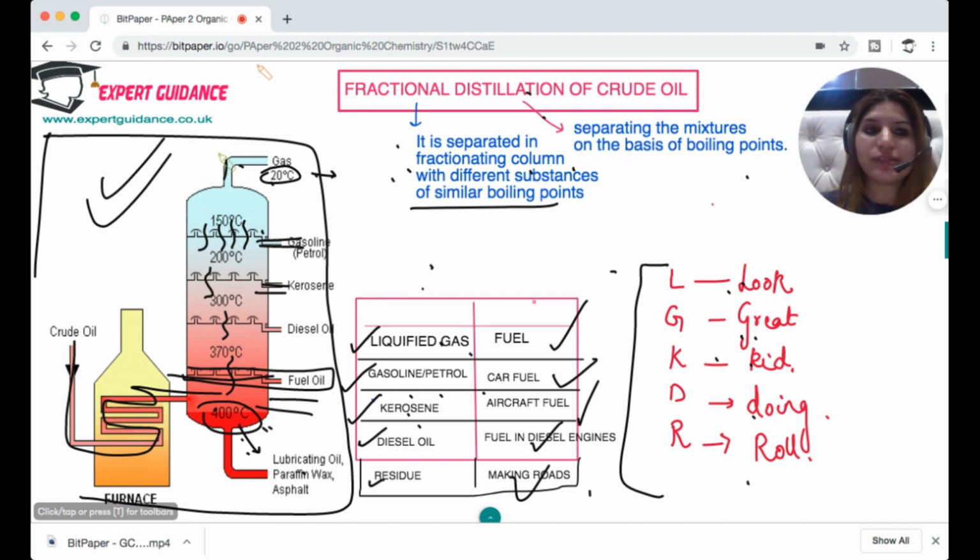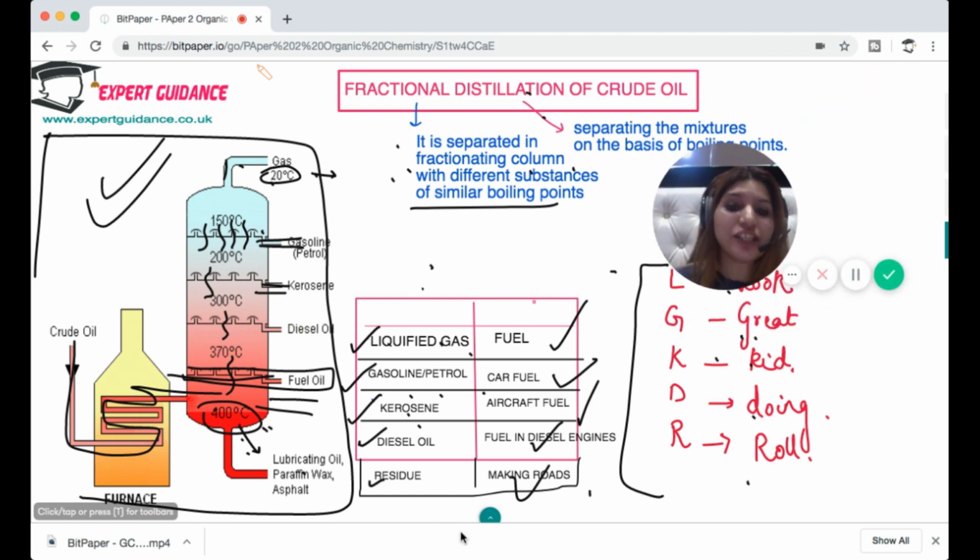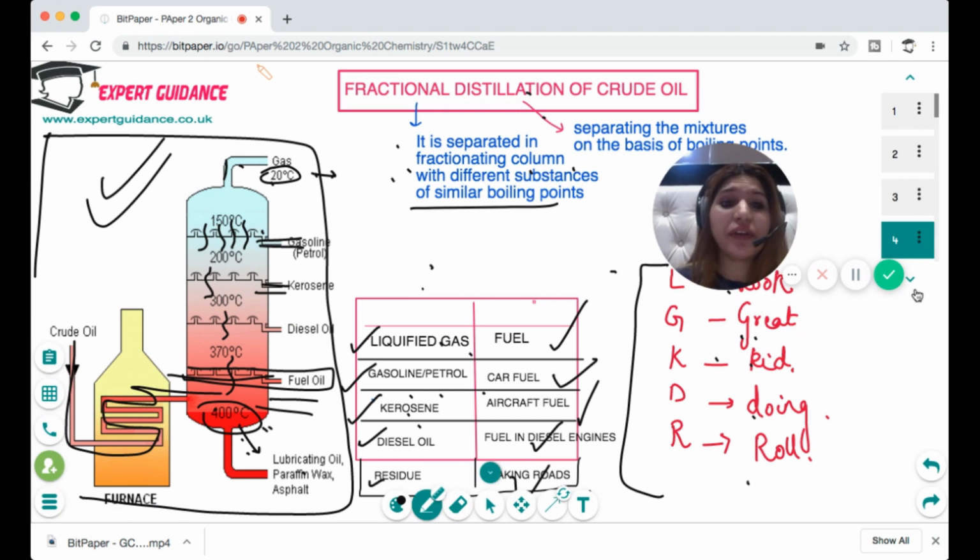Which temperature is at the top, which is at the bottom, what are the various fractions we get, in what order, where do we get shorter chain fractions, where do we get longer chain fractions, and the uses of these fractions. So this slide is very, very important.